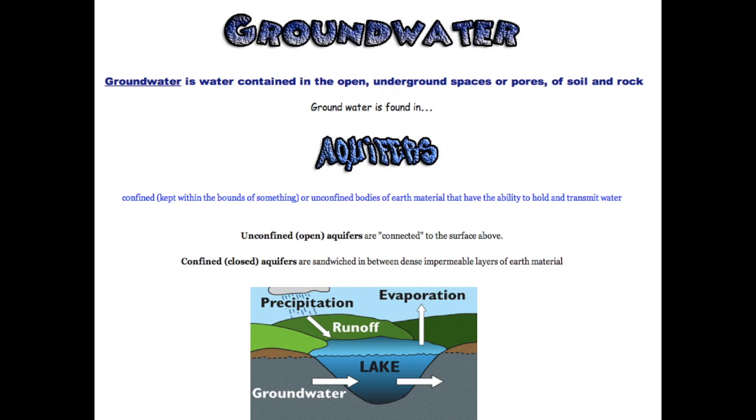Now, a confined aquifer is actually a body of soil or ground that is trapped between perhaps bedrock and clay. So we have two impermeable substances on the top and bottom of the aquifer. So somehow this clay trapped this aquifer.